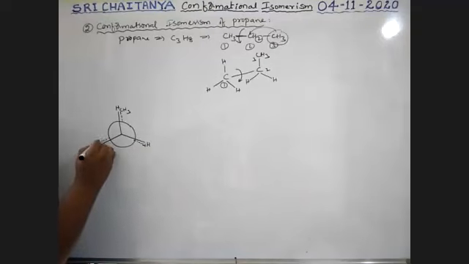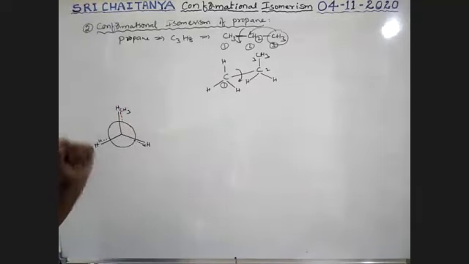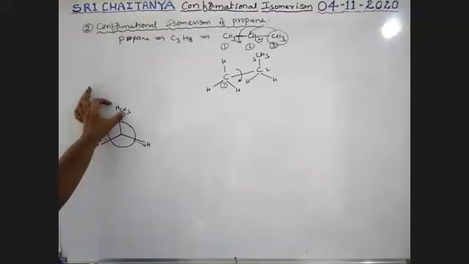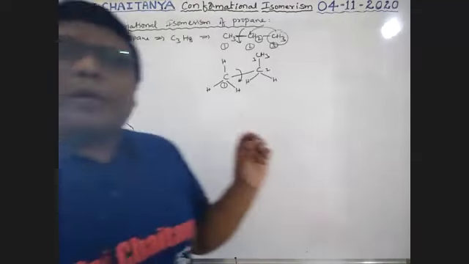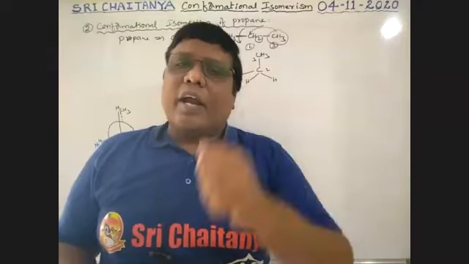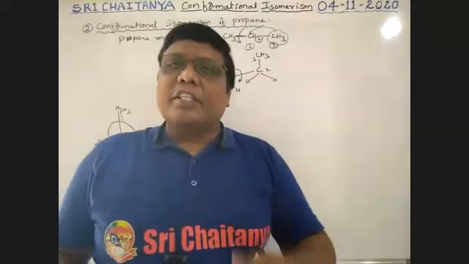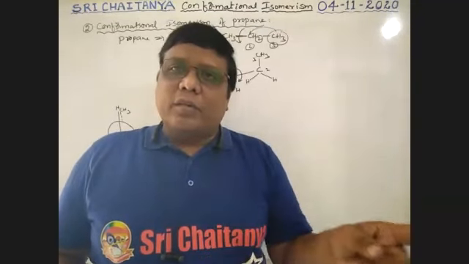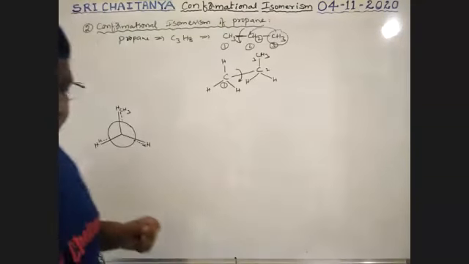This is the eclipsed form, where methyl group and hydrogen are in the same direction. As the size of the group increases, van der Waals repulsions increase, and stability decreases. So compared to ethane, propane is less stable.